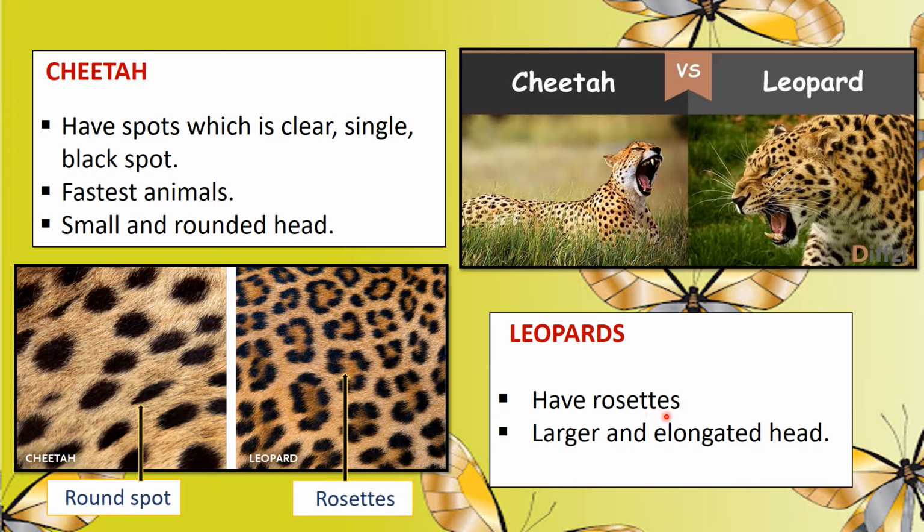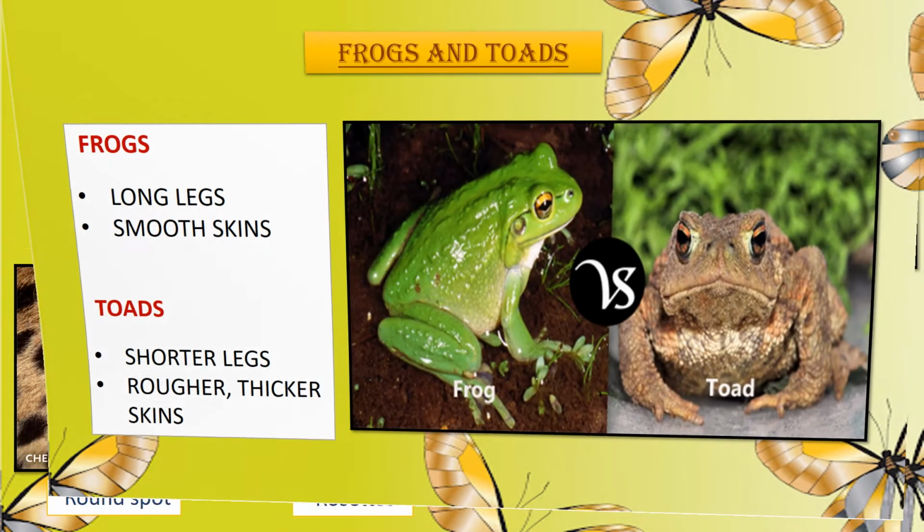Now what are rosettes? Rosettes are smaller irregular-shaped spots that group together in circles. Cheetahs have a small and round head, whereas leopards have a larger and elongated head. So these are the differences between the cheetah and the leopard.